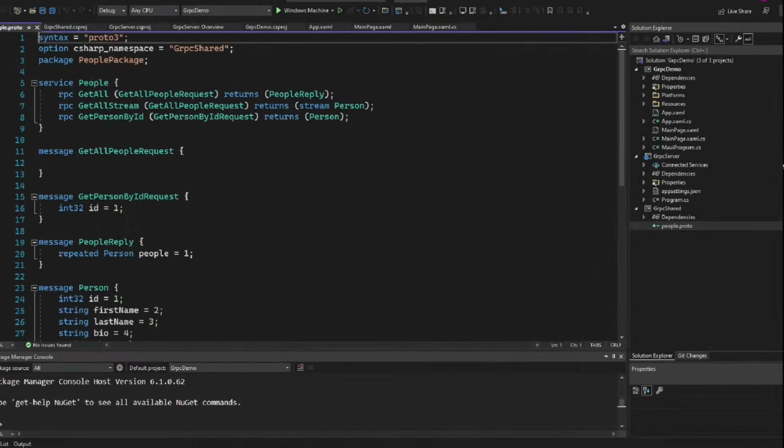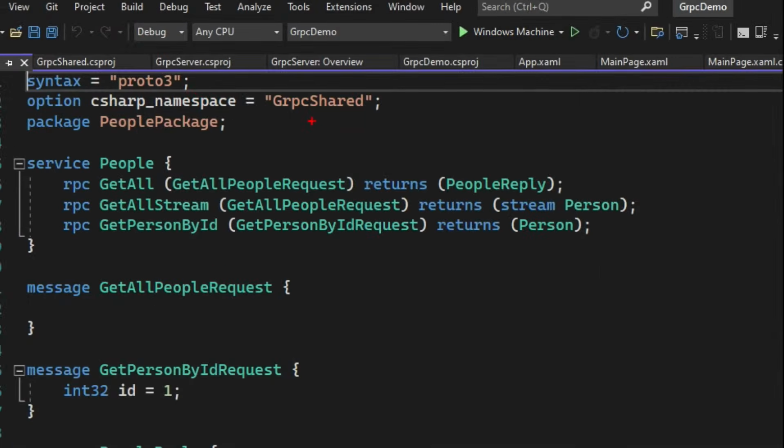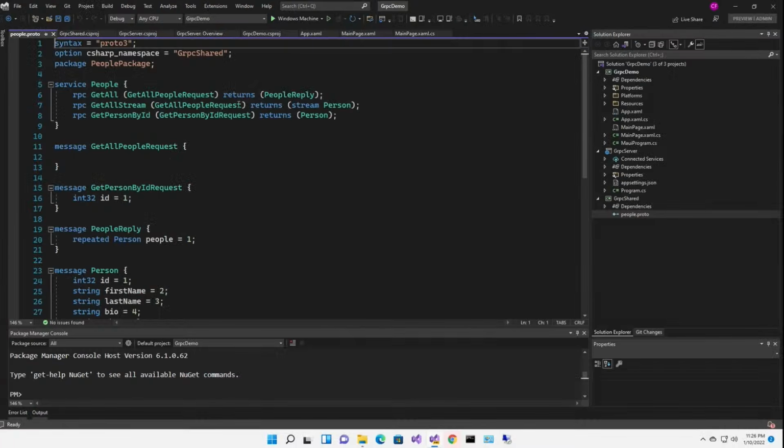Now up the top, you have the C# namespace, gRPC shared, the package, which you just name the same as the service, people package. And then the syntax, we're using proto 3. This is the third version of protobuf. That's all you need. So we're going to leave that there.